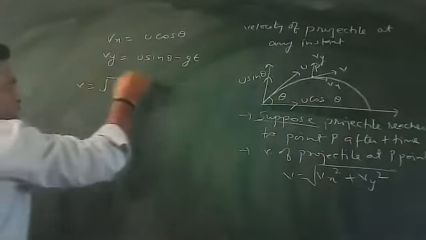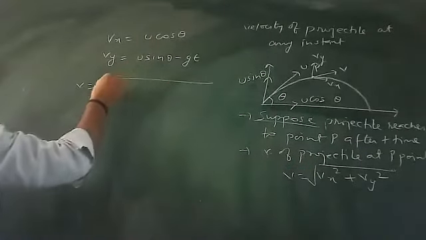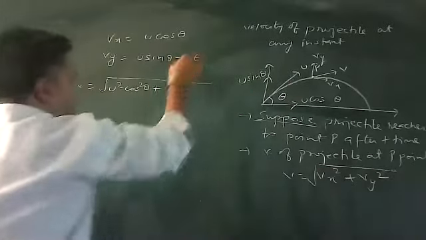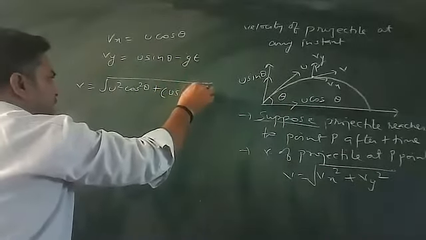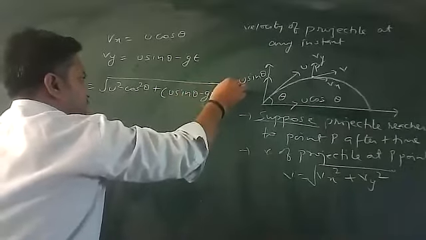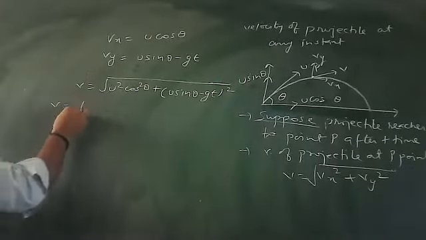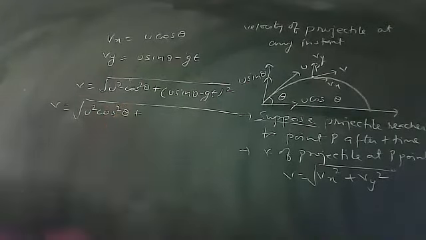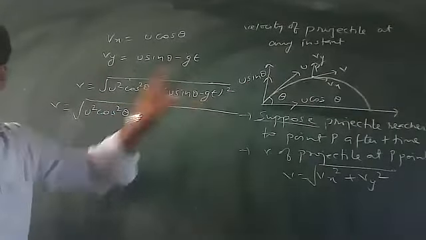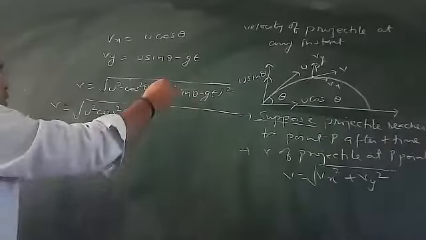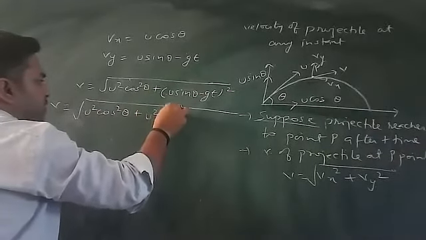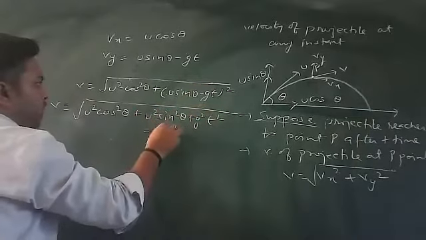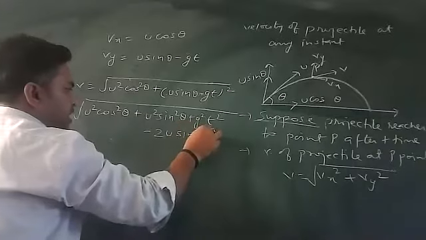V is the square root of vx square, that is u square cos square theta, plus vy square. What is vy? That is u sin theta minus gt, whole square. If you open it, it is u square cos square theta plus (a minus b) whole square. Open it: a square plus b square minus 2ab, that is 2u sin theta gt.